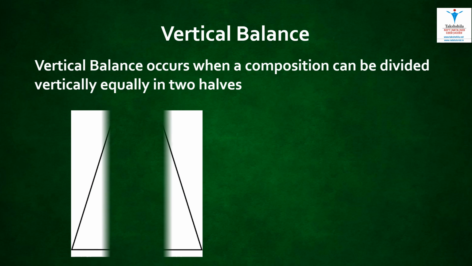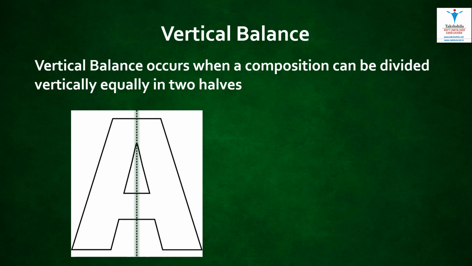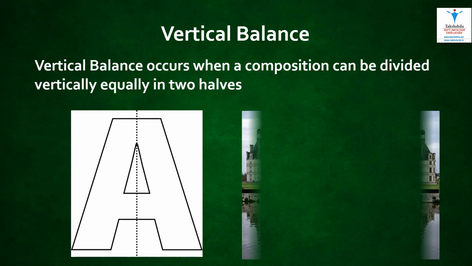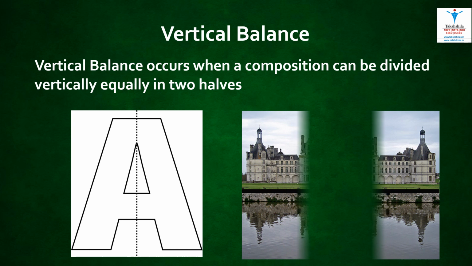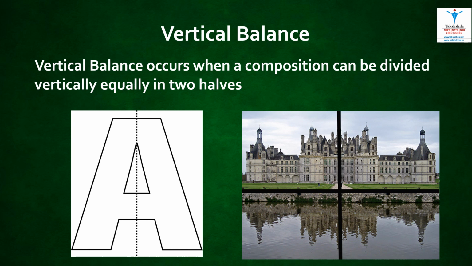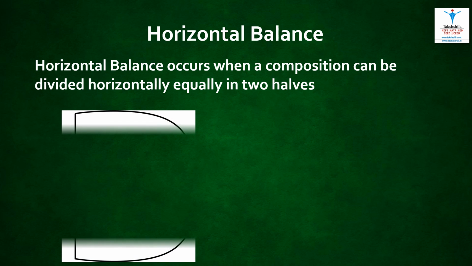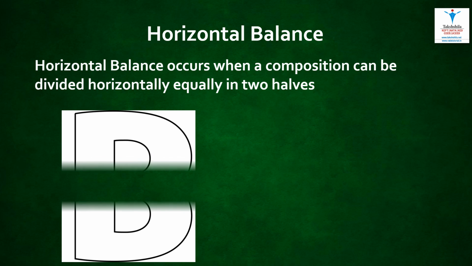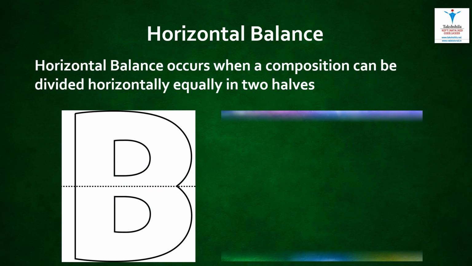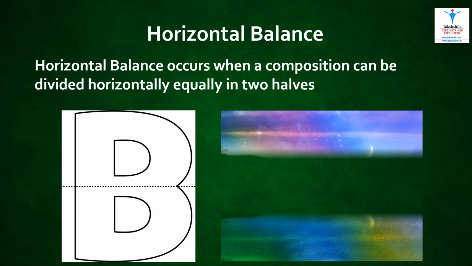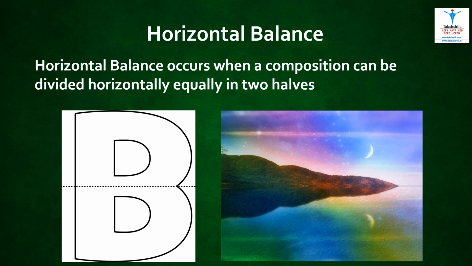As we can see in the picture given below, when we divide the picture from the middle, it gives two identical sides. Similarly, horizontal balance occurs when we can divide the picture horizontally into two halves, and it gives two identical sides in top and bottom.